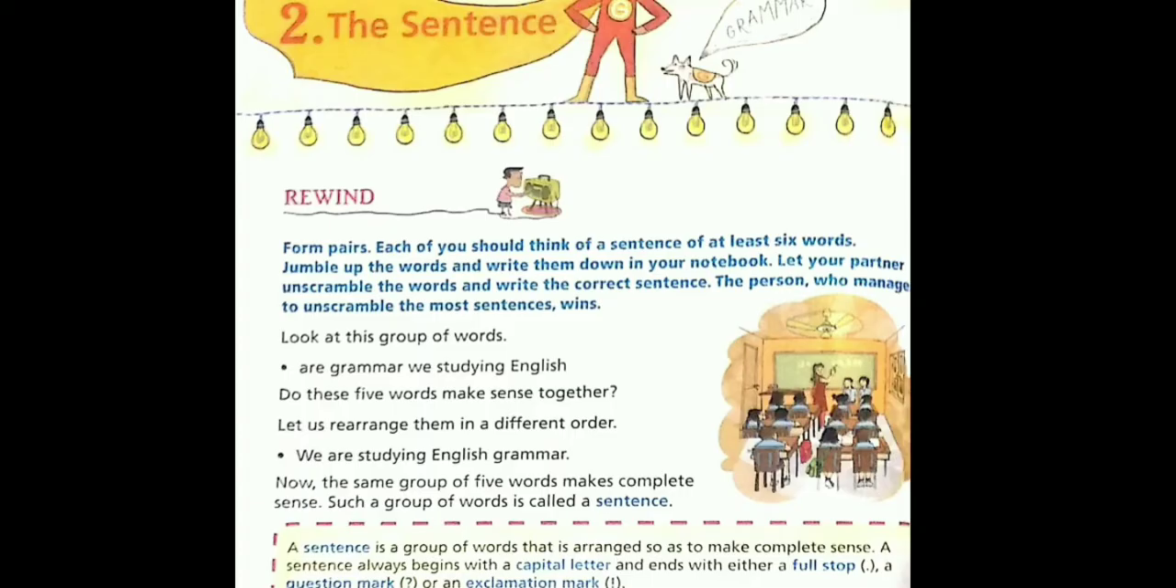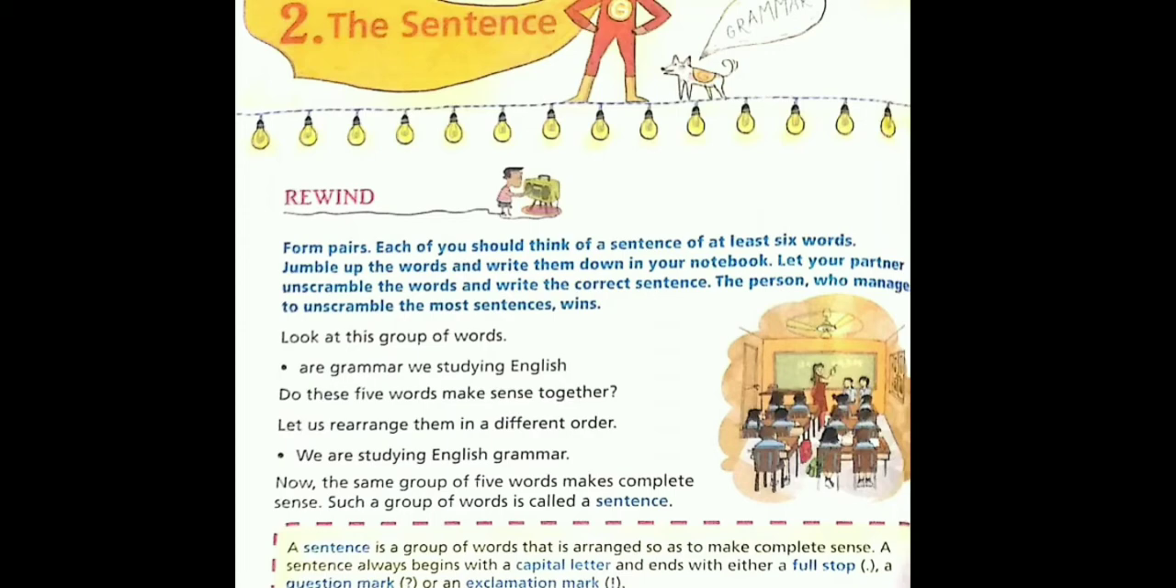Now I want each one of you to open page number 4 of your cornerstone, and as you can see, lesson number 2 is the sentence. Now let us read out what is given on page number 4. Look at this group of words: are, grammar, we, studying, English. Do these 5 words make sense together? Let us rearrange them in a different order. We are studying English grammar.